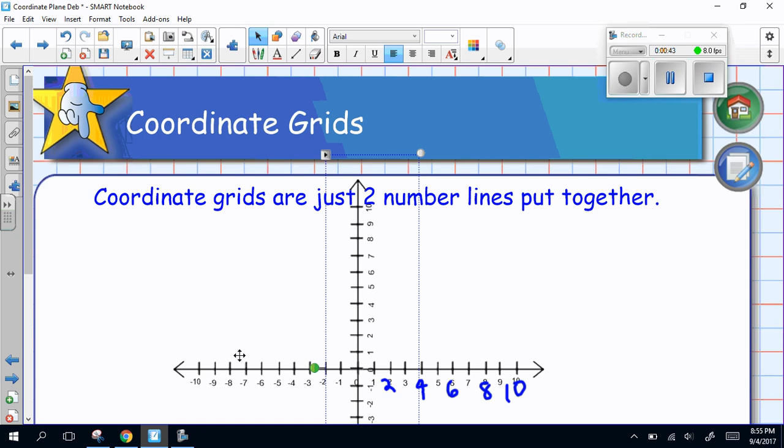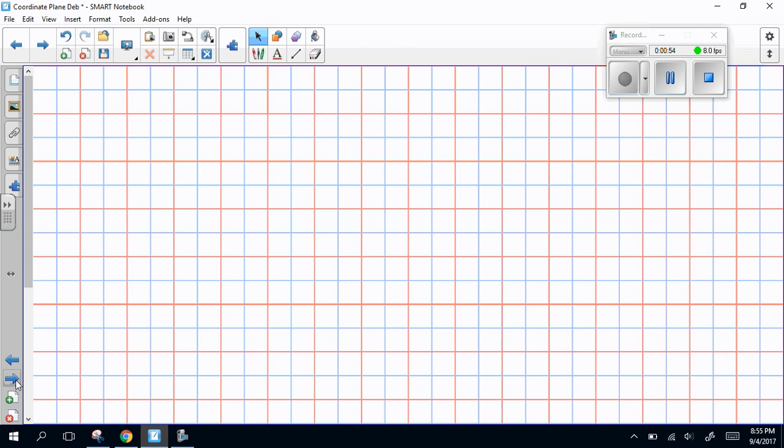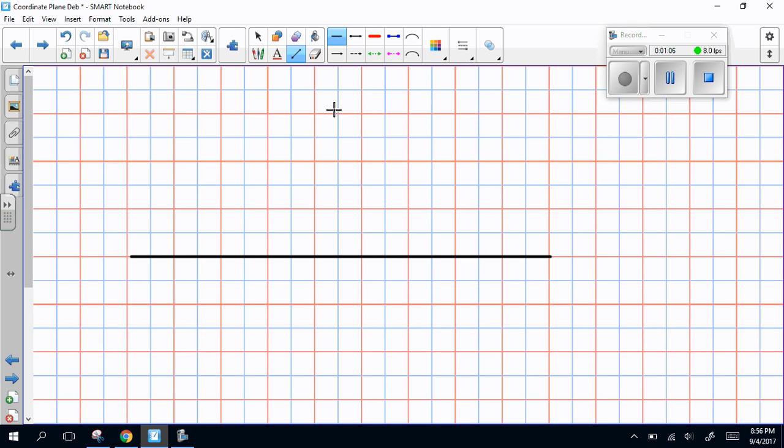And what this does is it divides the plane, which is what you call a flat surface, into 1, 2, 3, 4 sections. So I'd like you please to, on your graph paper that you have, draw a horizontal line and then a vertical line.